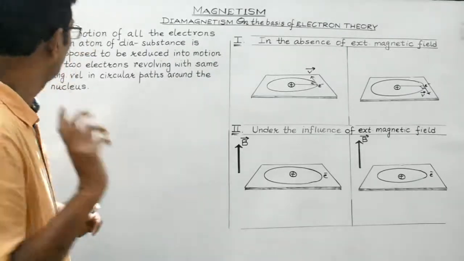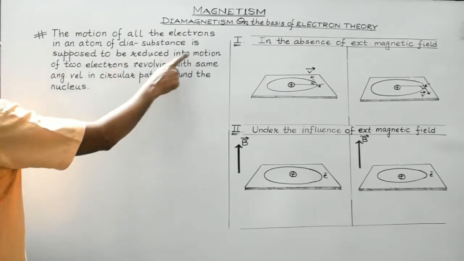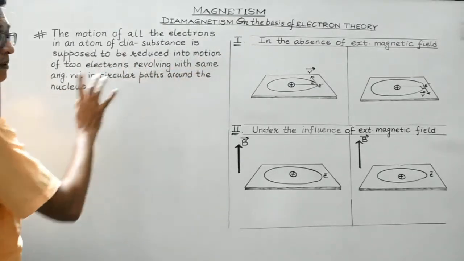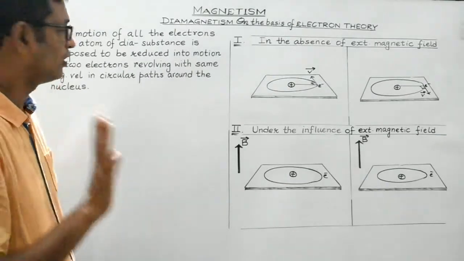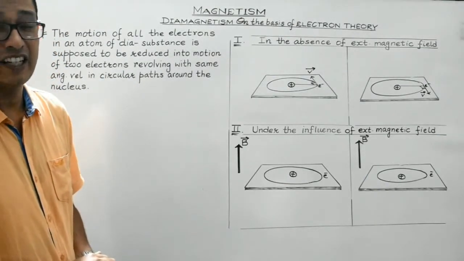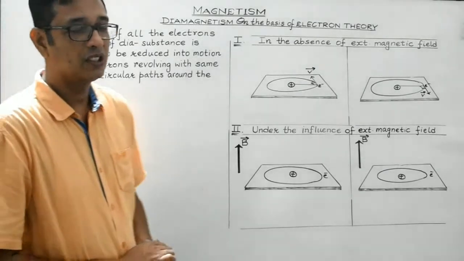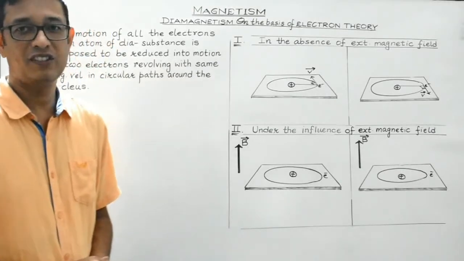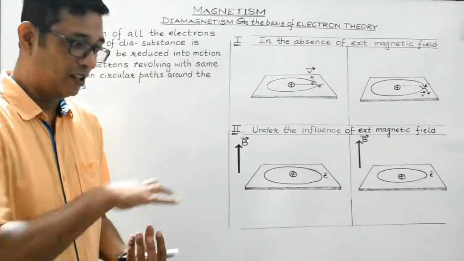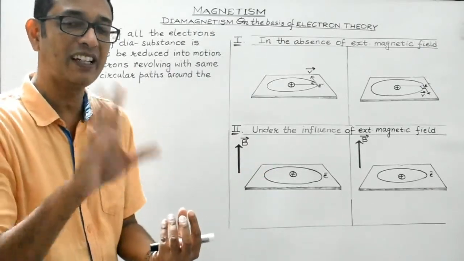So the diamagnetic substance will be assumed to be reduced into motion of two electrons revolving with the same angular velocity and linear velocity in circular paths around the nucleus. Again I repeat, students: each atom of a diamagnetic substance possesses paired electrons, and the electrons in a pair have circular motion around the nucleus, but in the opposite direction.